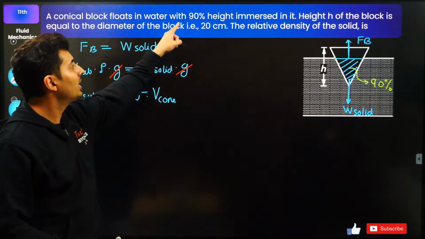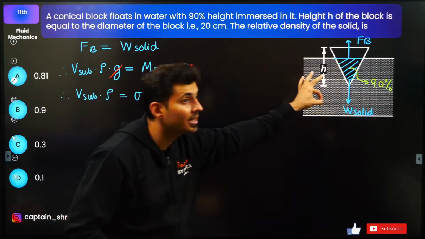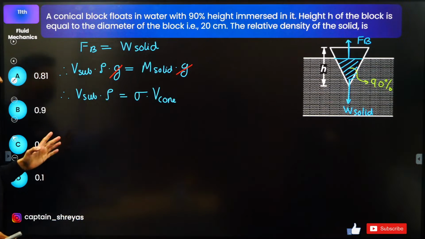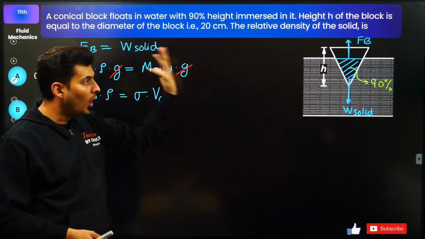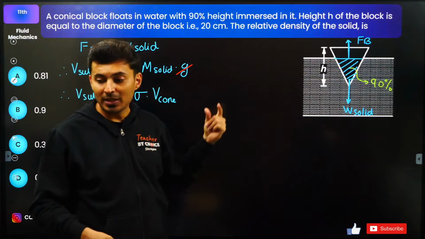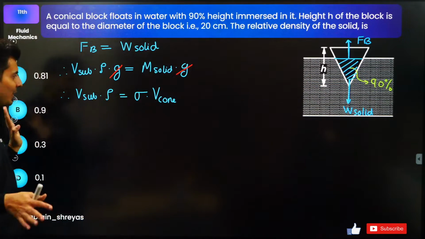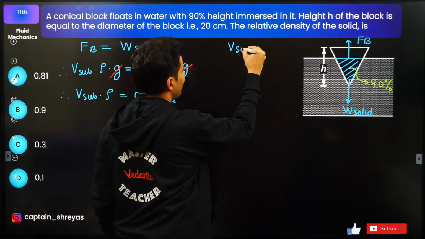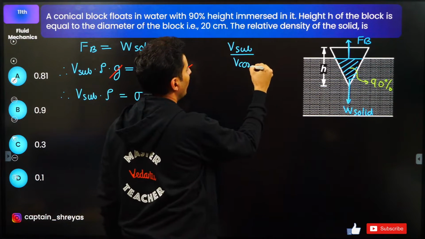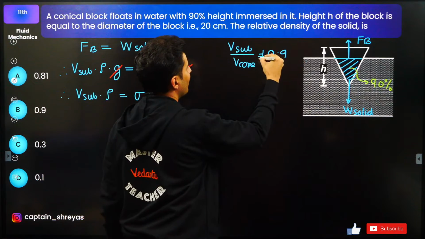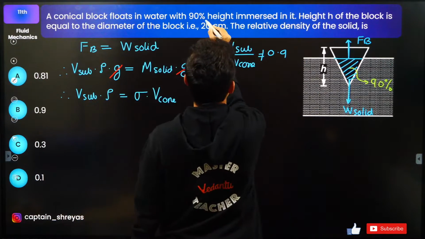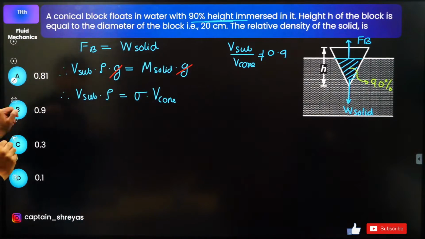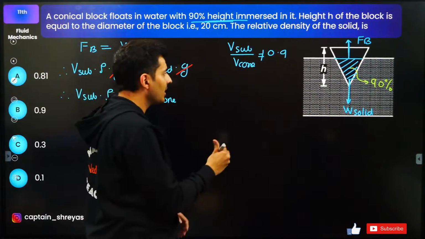It is clearly mentioned 90% of the height is immersed. A lot of people, I know what they do. They assume that the volume is 90%. Even I thought that. So a lot of people think that the volume submerged upon the volume of the cone is 0.9. This is wrong. Clearly it is mentioned that the height is 90%. That's the catch. That's why it's a trick question. So I'll use some geometry to solve the question.